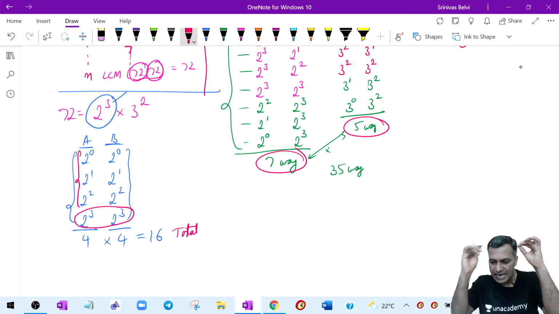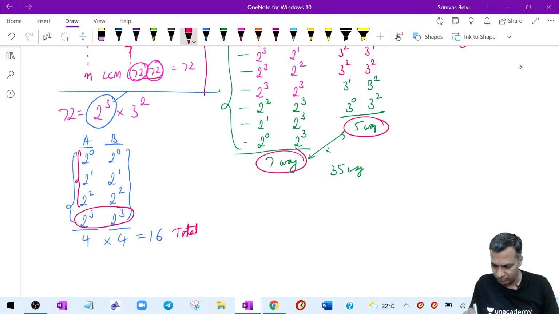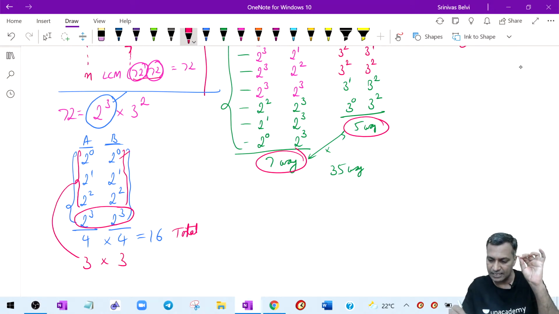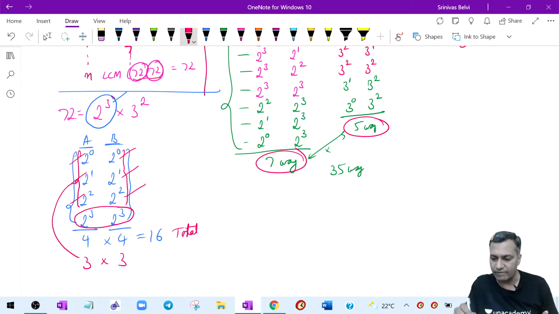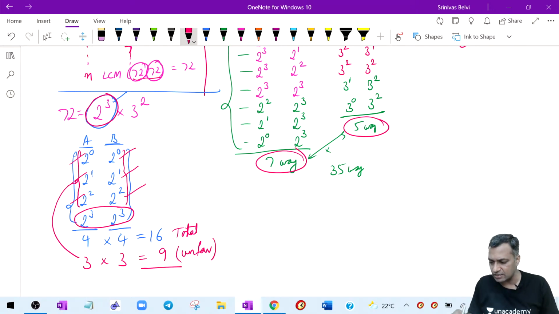If A has either 2 power 0, 2 power 1 or 2 power 2, 3 cases, and B has either 2 power 0, 2 power 1 or 2 power 2, 3 cases, then the highest power of each is at most 2 power 2, and the LCM cannot be 72. You will not get this 2 power 3. 3 into 3, 9. These are unfavorable cases. Total minus unfavorable cases gives the favorable cases. How many cases are favorable? 16 minus 9, 7 cases are favorable.